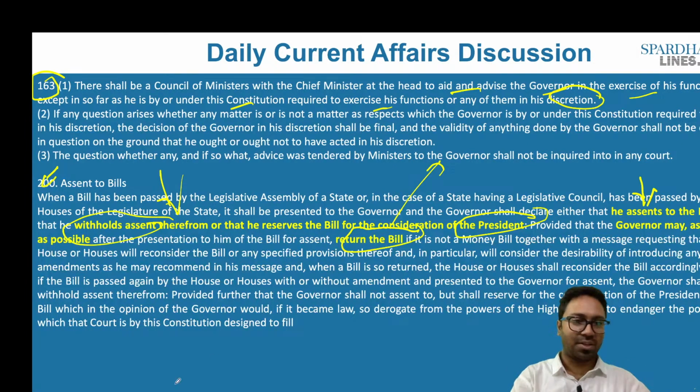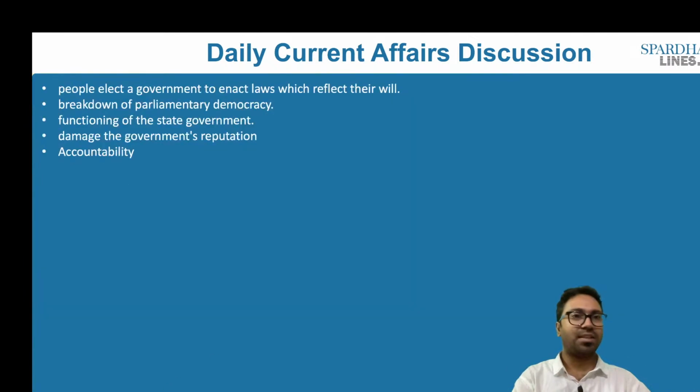Why are they suffering? There are a couple of reasons. One, we have the government, which is elected by the will of the people. When they are elected by the will of the people, they can come up with legislation, and this particular bill is proposed by that government, and if given permission, it will become an act. So let's say they have come up with a bill which is for the welfare of the people.